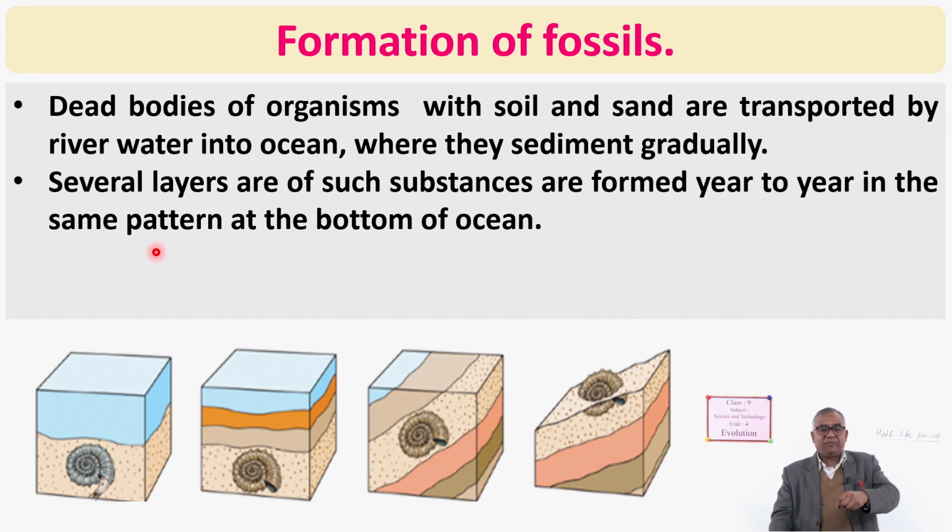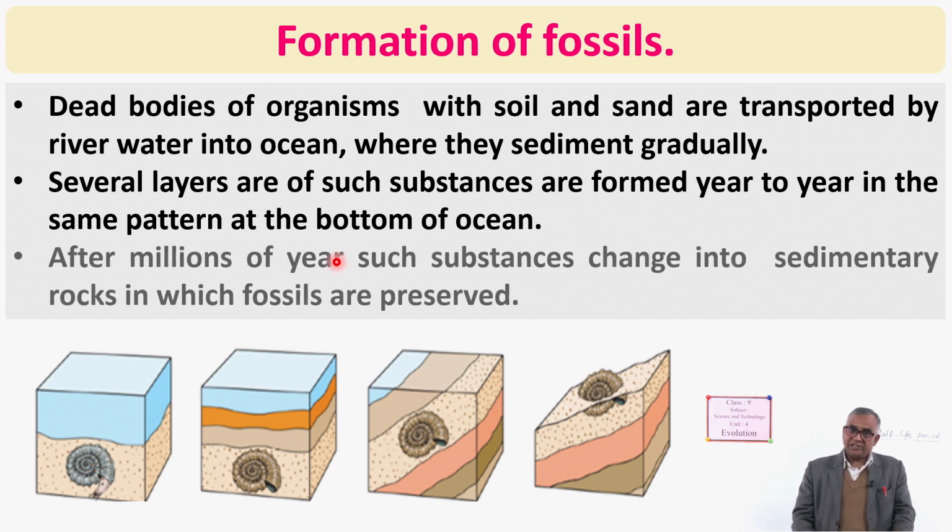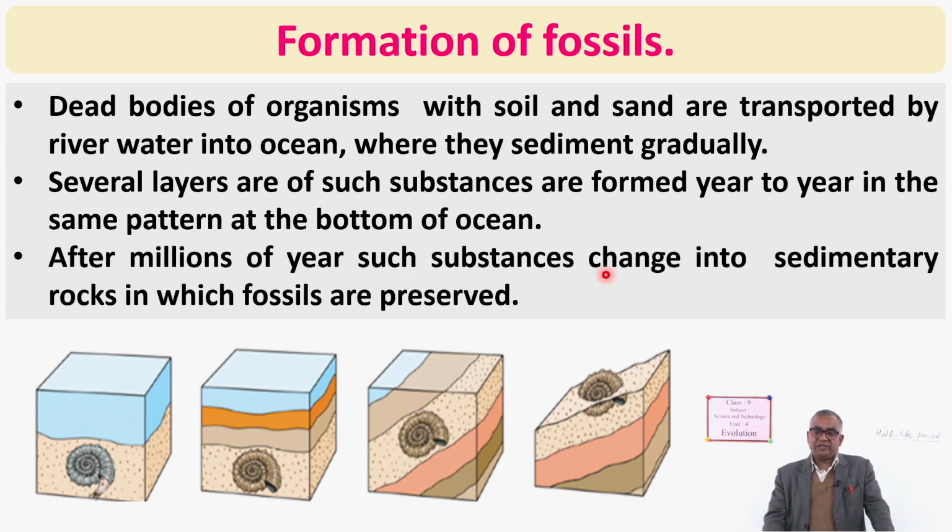In this way petrification and fossilization occur; petrification means formation of rock, fossilization means formation of fossil. After millions of years, the substances change into sedimentary rocks in which fossils are preserved. So in this way fossils are formed.